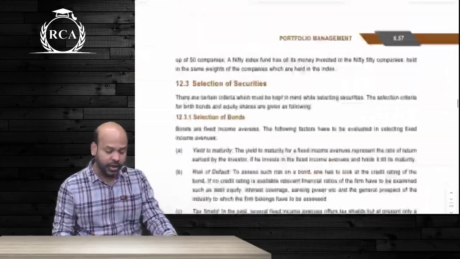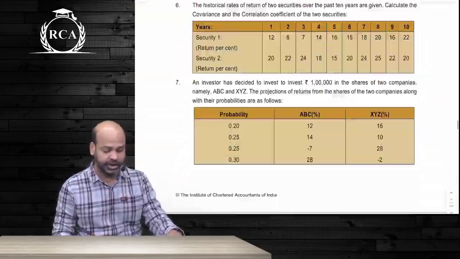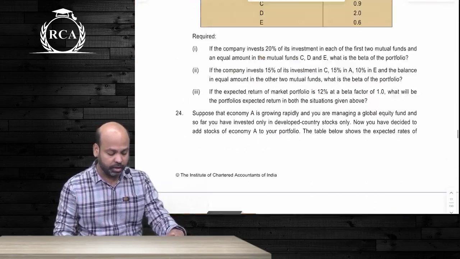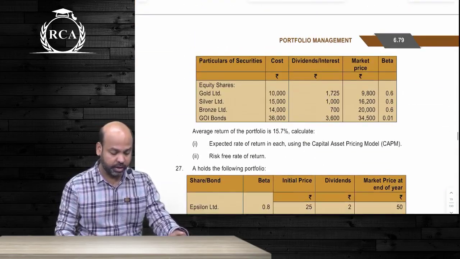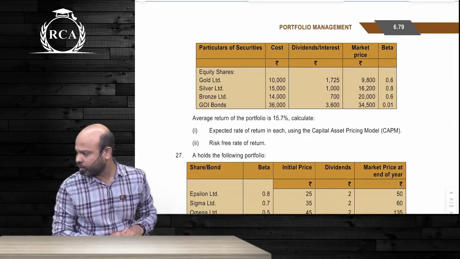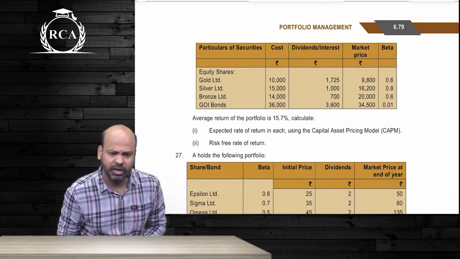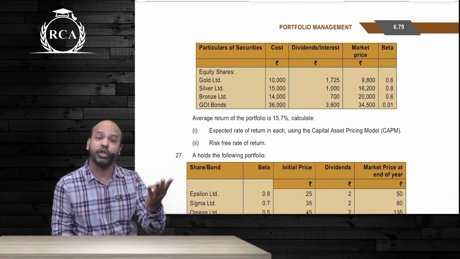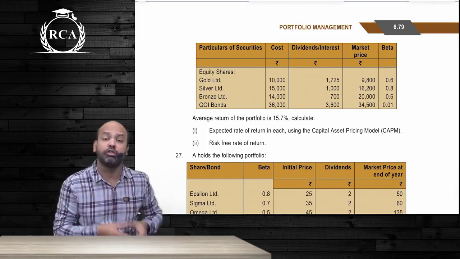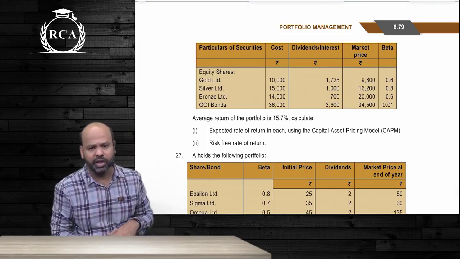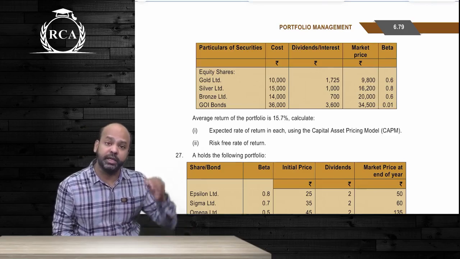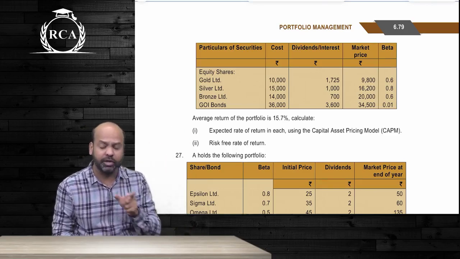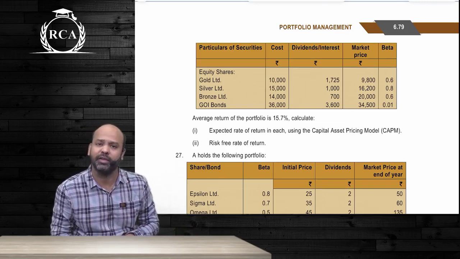There's one other question in which the answer has been changed. If you recall beta, it is this question. You will see this in portfolio management. These are the questions wherein we took weird assumptions like market comprises of only 4 securities. Our portfolio also comprises of only 4 securities. For market, we have assumed that the number of securities are equal. For portfolio return, we have assumed that equal investment is made.